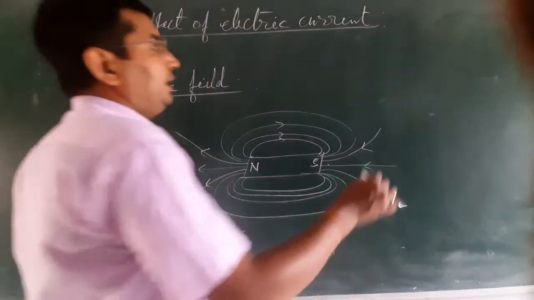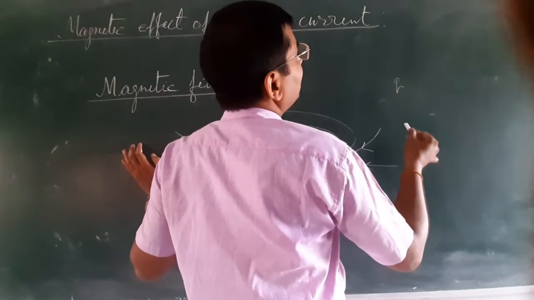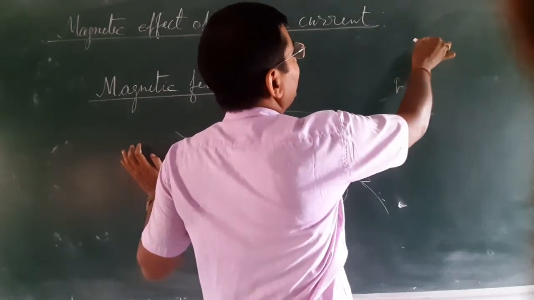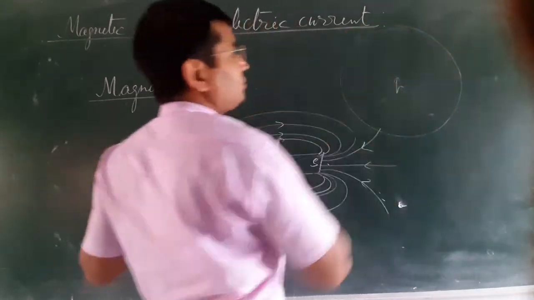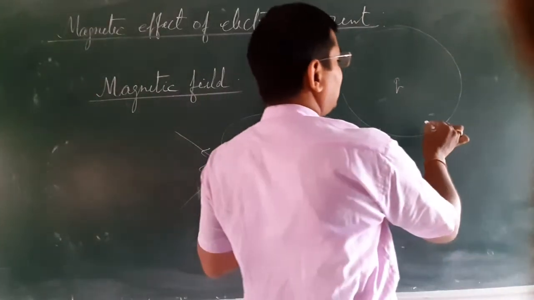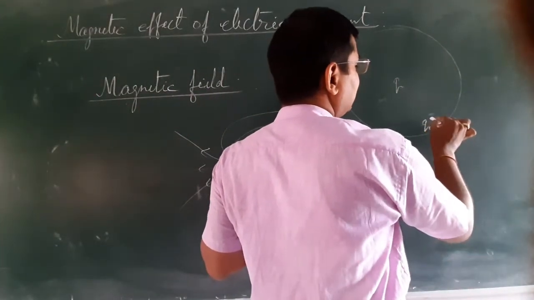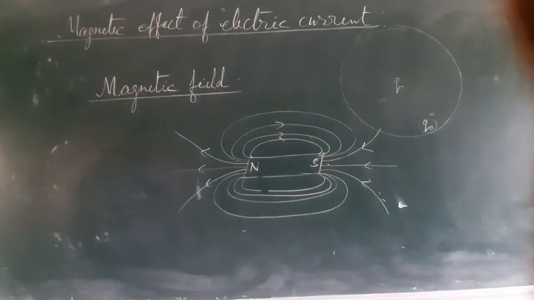Like electric field: the space or the field around a charge or group of charges in which a test charge experiences electric force of attraction or repulsion, that field is called electric field.